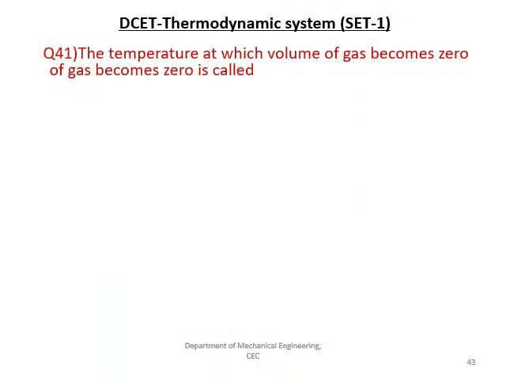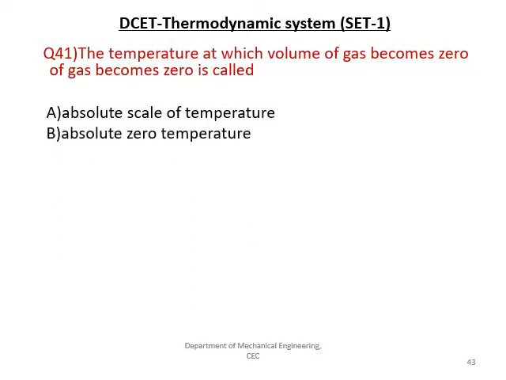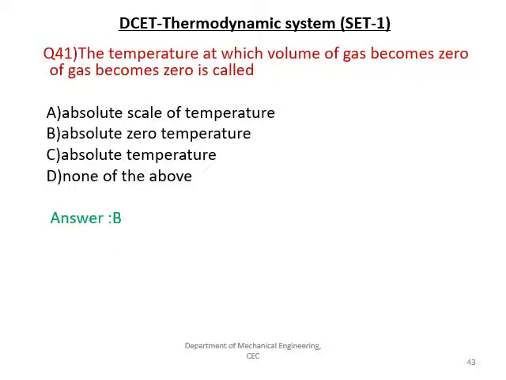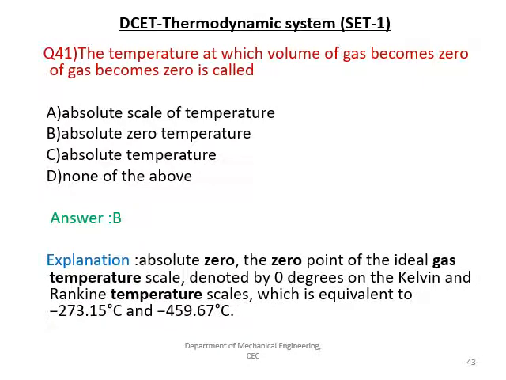Proceeding to the next question, the temperature at which the volume of the gas becomes 0 is called as absolute scale of temperature. Is it absolute zero temperature or absolute temperature and none of the above? The right answer is B, that is absolute zero temperature, which is nothing but minus 273.15 degrees centigrade, or it can be equivalent to minus 459.67 degrees Fahrenheit.